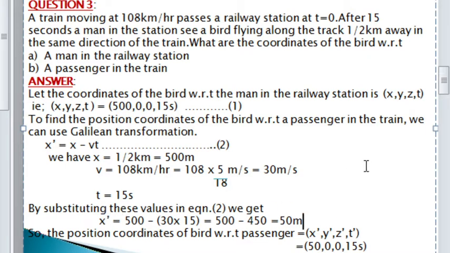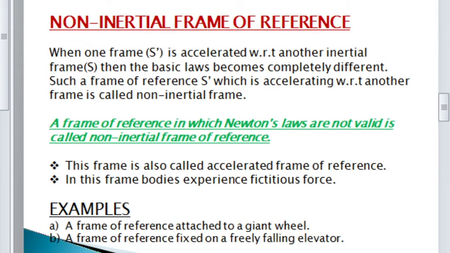Then I can easily write the coordinates of the bird with respect to the passenger as x dash, y dash, z dash, t dash. X dash is 50 meter, then y dash 0, z dash 0, and time is 15 seconds. Okay. This is the question to find out the coordinates. These are the problems in Galilean transformation equations. So, I am moving to the next topic, which is non-inertial frame of reference.